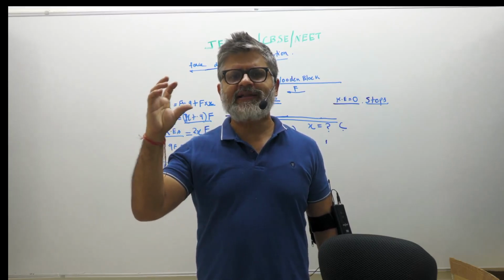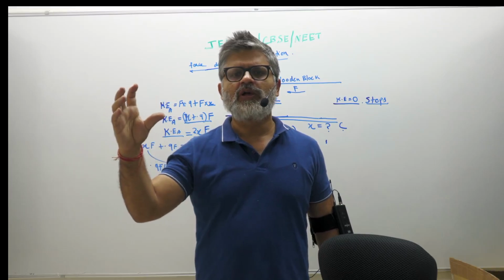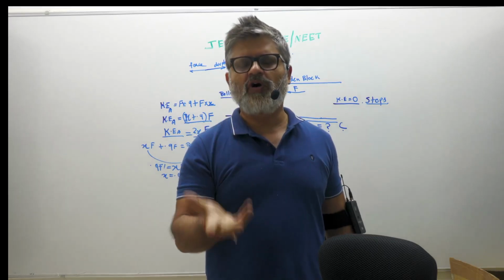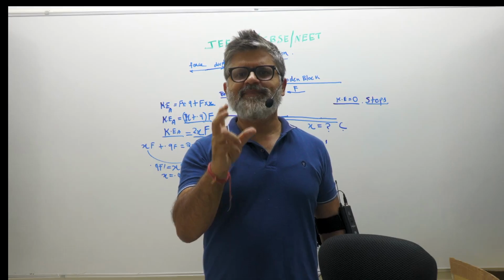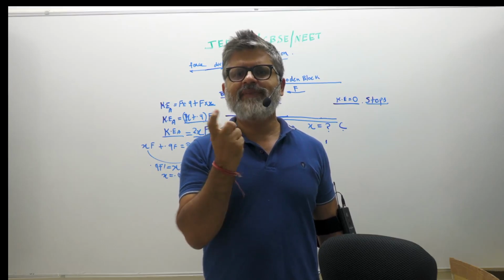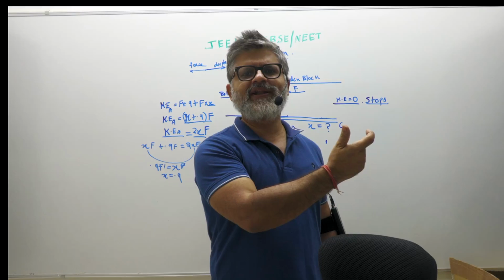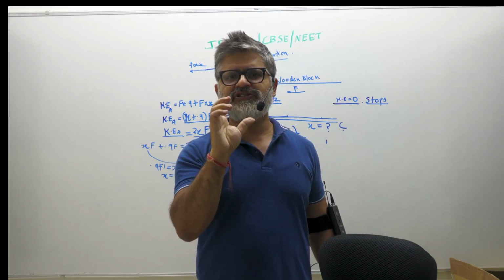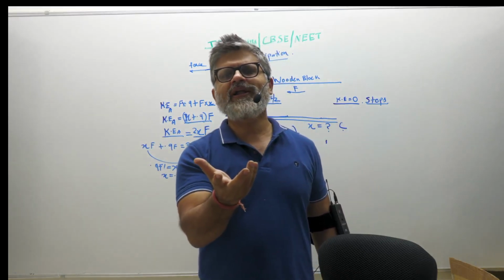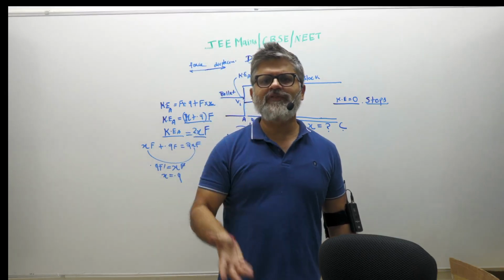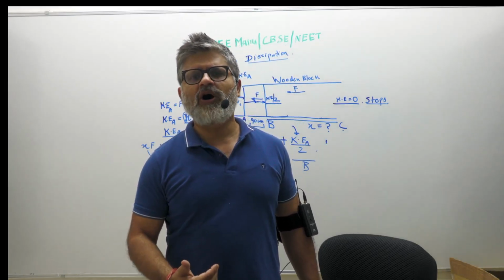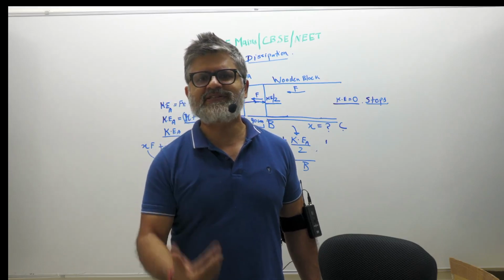So I entered with a kinetic energy of some value. In 0.9 meters, that kinetic energy became half of what it was. So the rule is that 0.9 meter results in kinetic energy loss of half. And what distance do I need to travel for this kinetic energy, which is half the initial energy, to become zero? So another loss of KE by 2, 0.9 meters. Without solving also, we could have done this. I have shown you some calculation so that you understand the concept of a non-conservative dissipative force.